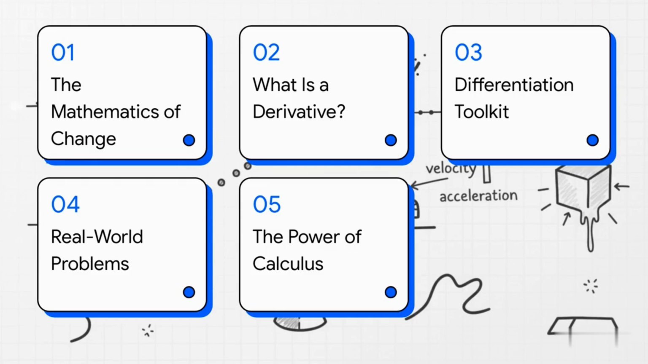All right, so here's our game plan. First, we're going to explore what we mean by the mathematics of change. Then we'll meet the star of the show, the derivative. After that, we'll build ourselves a handy toolkit of rules, use it to tackle some real problems, and finally, we'll talk about the incredible power we've just tapped into.